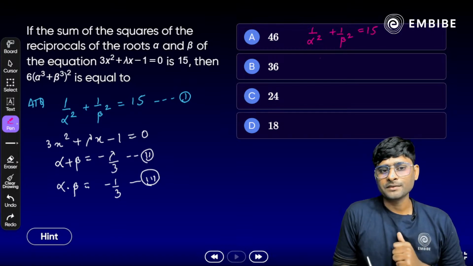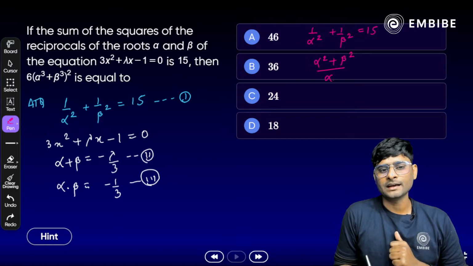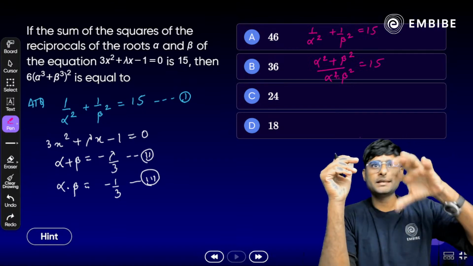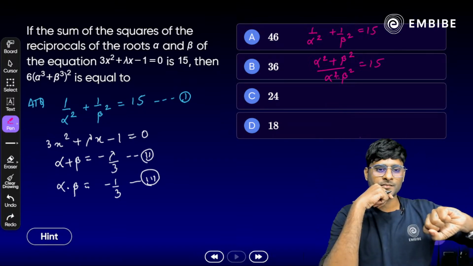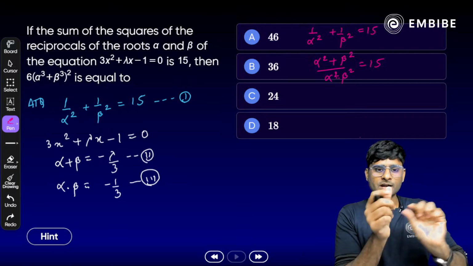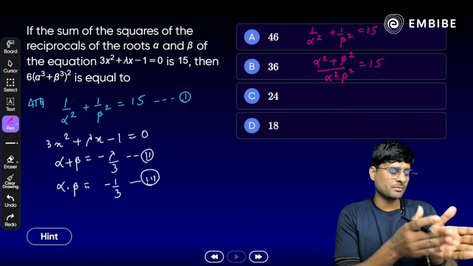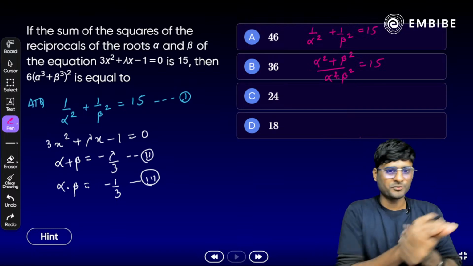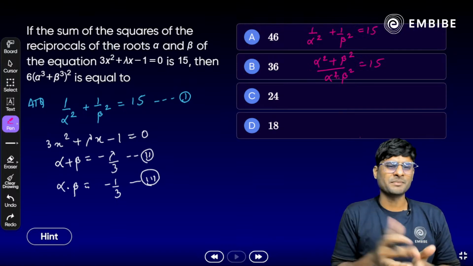Let's simplify: alpha square plus beta square divided by alpha square into beta square is equal to 15. On the numerator, it is alpha square plus beta square. How can we break it in terms of sum of roots and product of roots? Always break it in terms of sum of roots and product of roots. Then it will become very easy and simple.